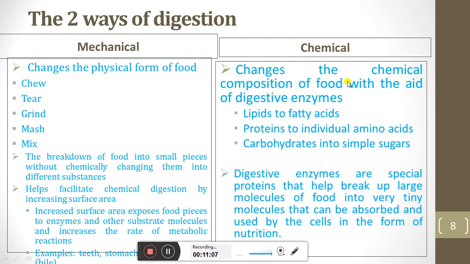And in chemical digestion different types of enzymes, lipolytic enzymes, are involved in the conversion of lipid into fatty acid. The bile salts, which are chemicals, are also involved in the conversion of lipid into fatty acid. Peptidase is involved in the conversion of protein into amino acid. So in this slide we see the differences between mechanical and chemical digestion.